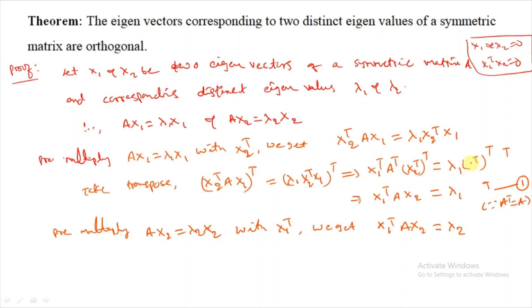We will get lambda 1 x1 transpose x2 transpose whole transpose. That means x1 transpose x2.